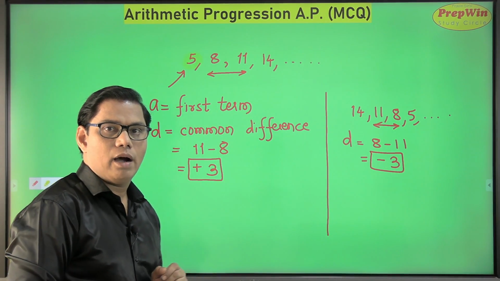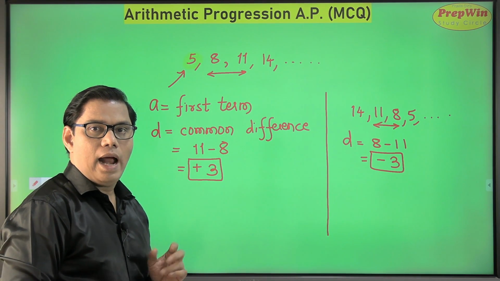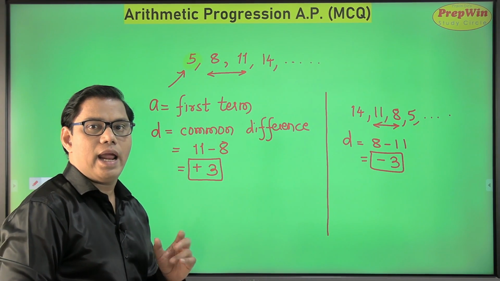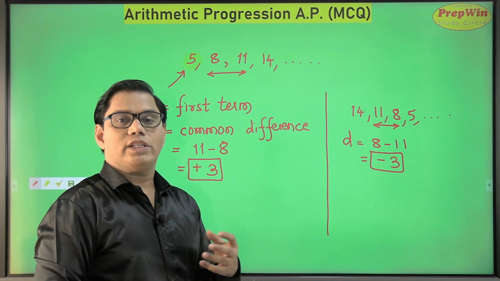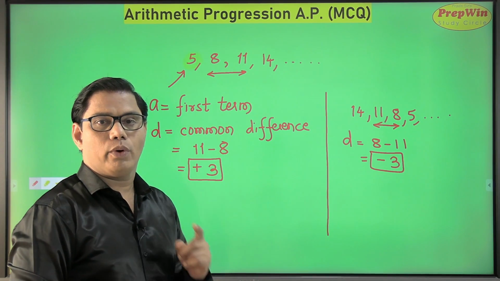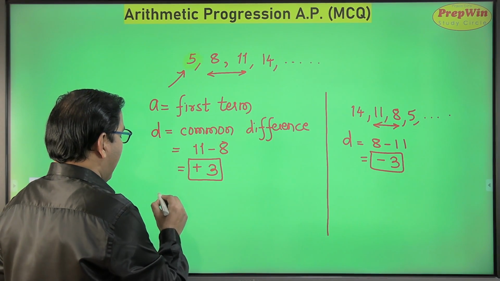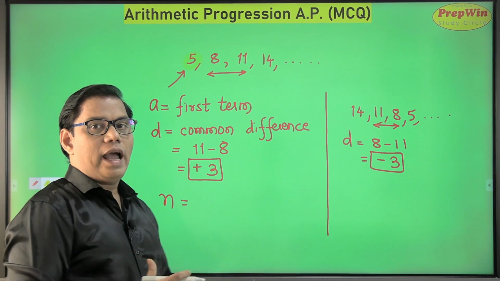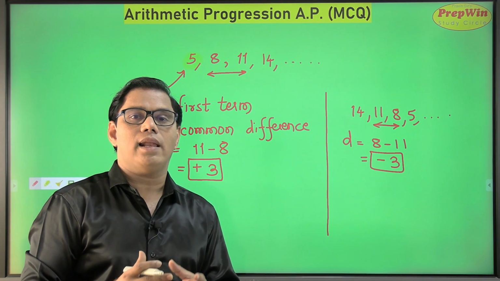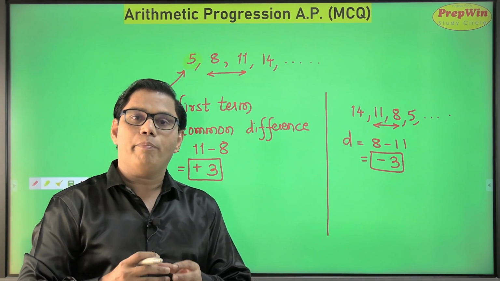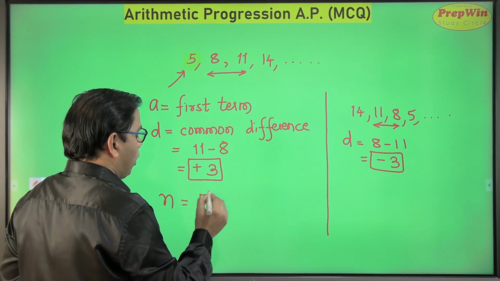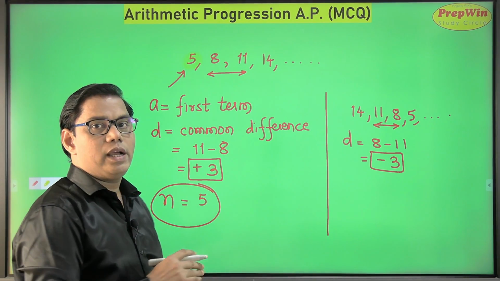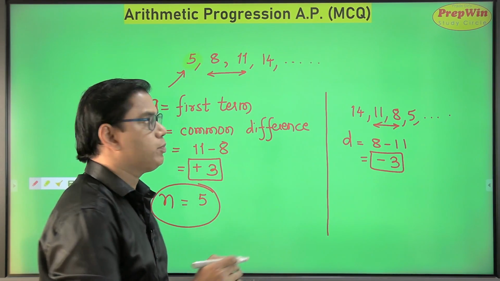So I have learnt about the first term and the common difference, that is, about A and D. Are there any other terms along with this which I should know to learn arithmetic progression? Yes, and that is N. Sometimes this N is known as the last term, or it is the position of a term. Suppose N is equal to 5, meaning I am talking about the fifth term of this progression.